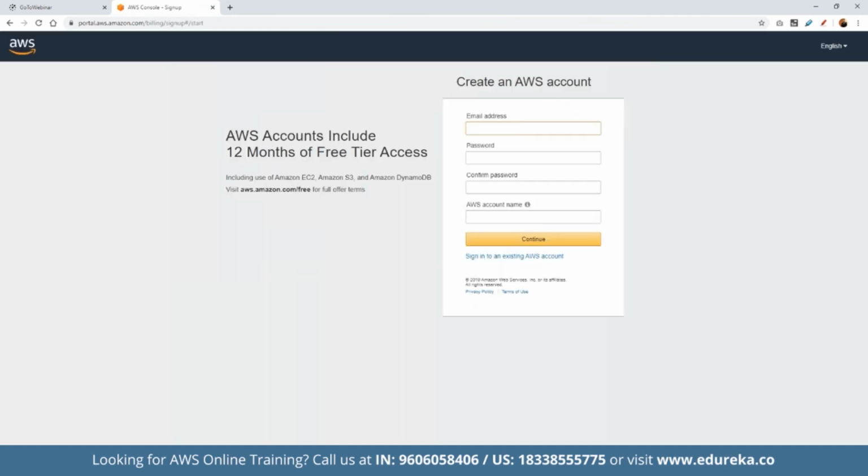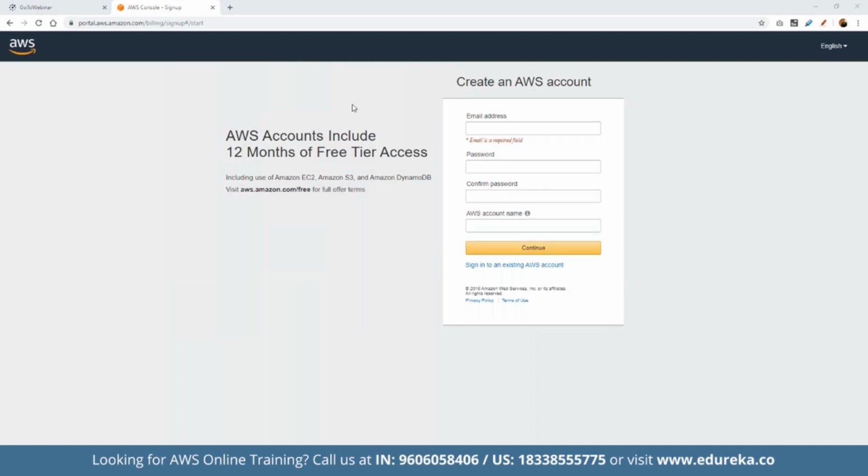Now we can enter the email address, a password, confirm password, AWS account name. Just like we sign up for any other platform, we can enter all of these details one by one. Remember, when we are trying to sign up for AWS, we do need an active credit or debit card, because the AWS platform needs that in order to authenticate our account details, right?